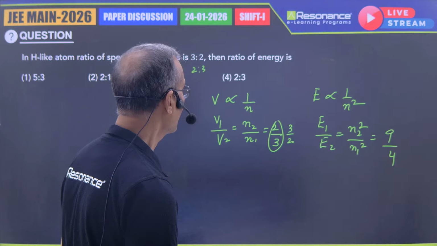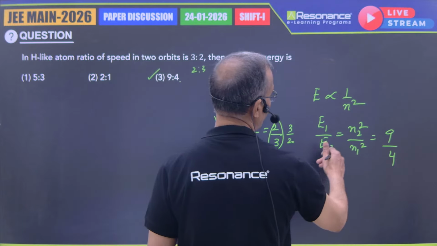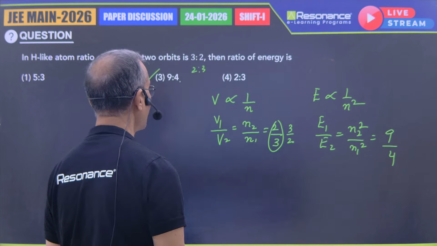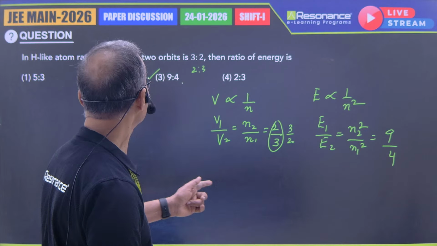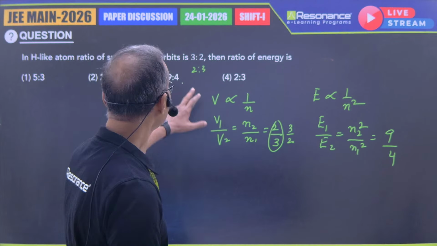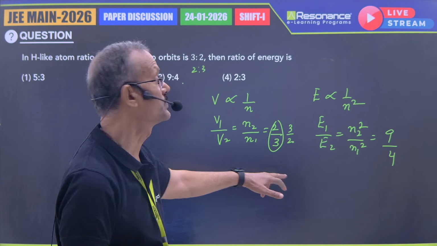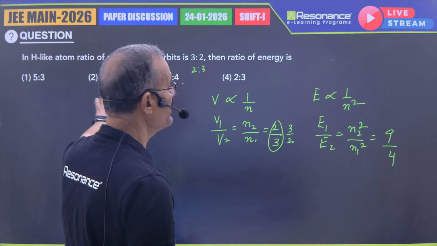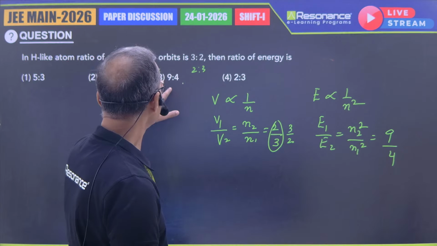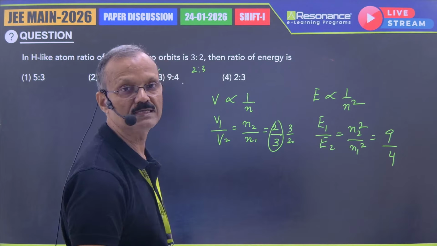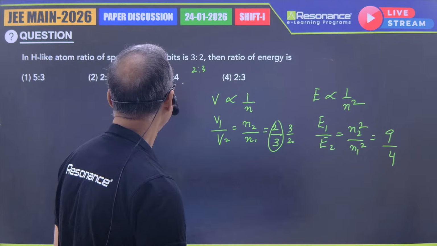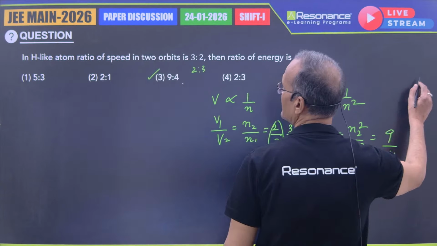Answer given anywhere is not 4:9. The answer is 9:4, which means n ratio should be 2:3. Now let us move to the next question.